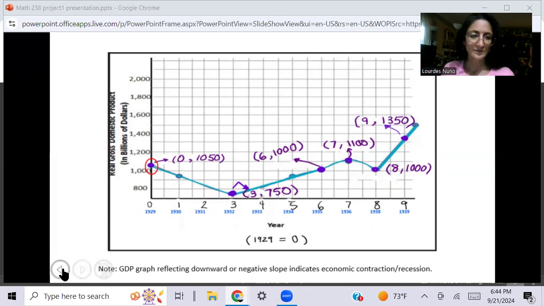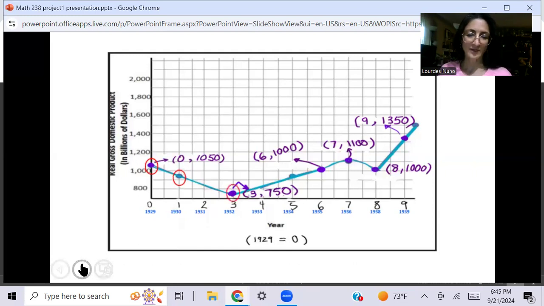Let me go to the next screen, which is 1930. There was a tariff that was implemented, which also caused a further spiral down of the GDP. This tariff actually didn't work. There was retaliation from other countries, so they put tariffs on our items, and we spiraled further downward. Let's go to the next screen.